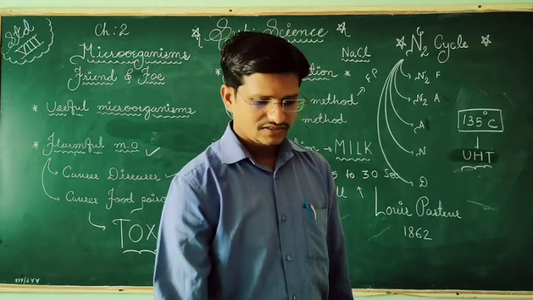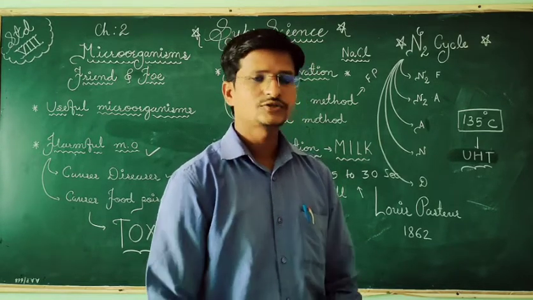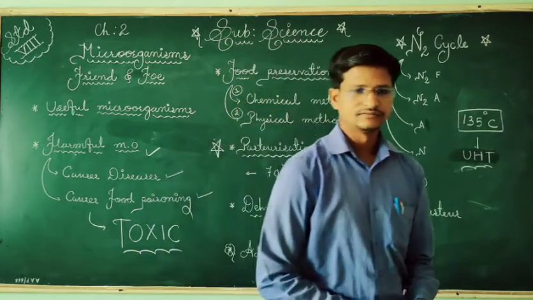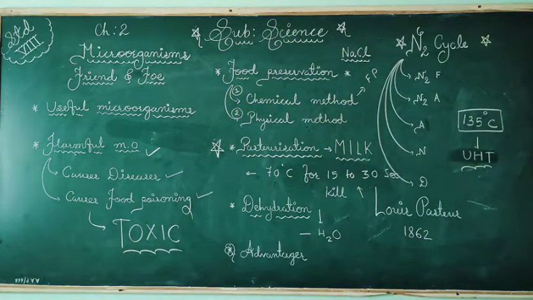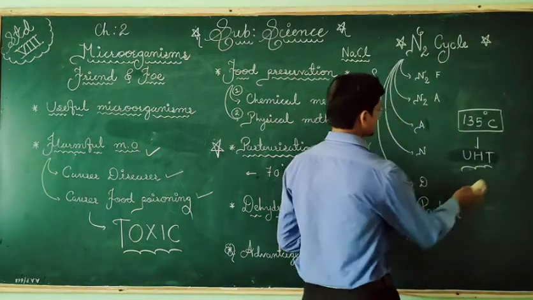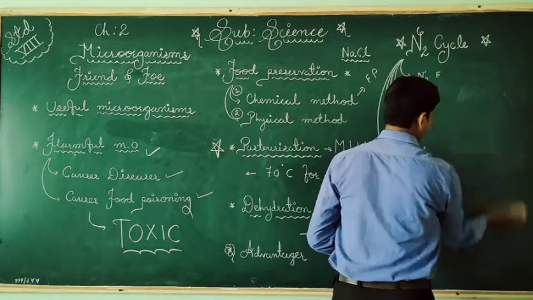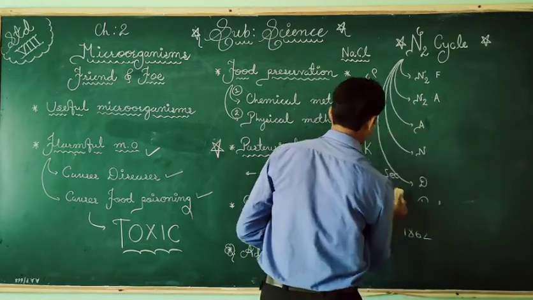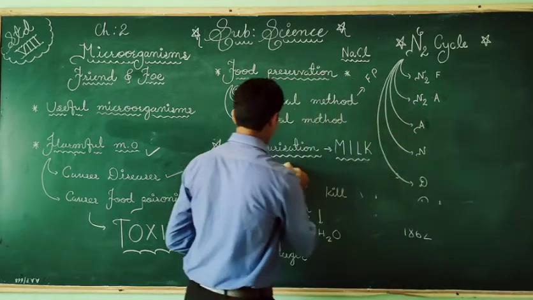Now the last topic we are discussing is the nitrogen cycle, and the diagram is already there in the textbook. So we are discussing the nitrogen cycle now.